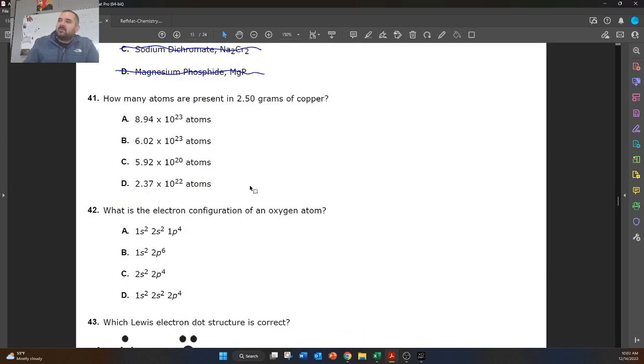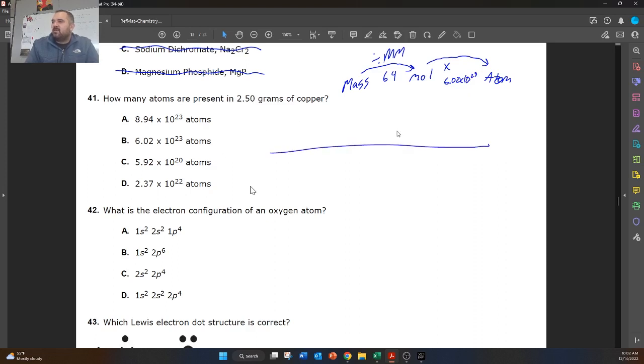How many atoms are present in 2.5 grams of copper? So here we're going from mass to mole to atom, just like we did in the last one. To go from mass to mole, we divide by molar mass, and the molar mass of copper is going to be 64. So we're going to divide by 64. And then we need to multiply by Avogadro, which is 6.02 times 10 to the power of 23.